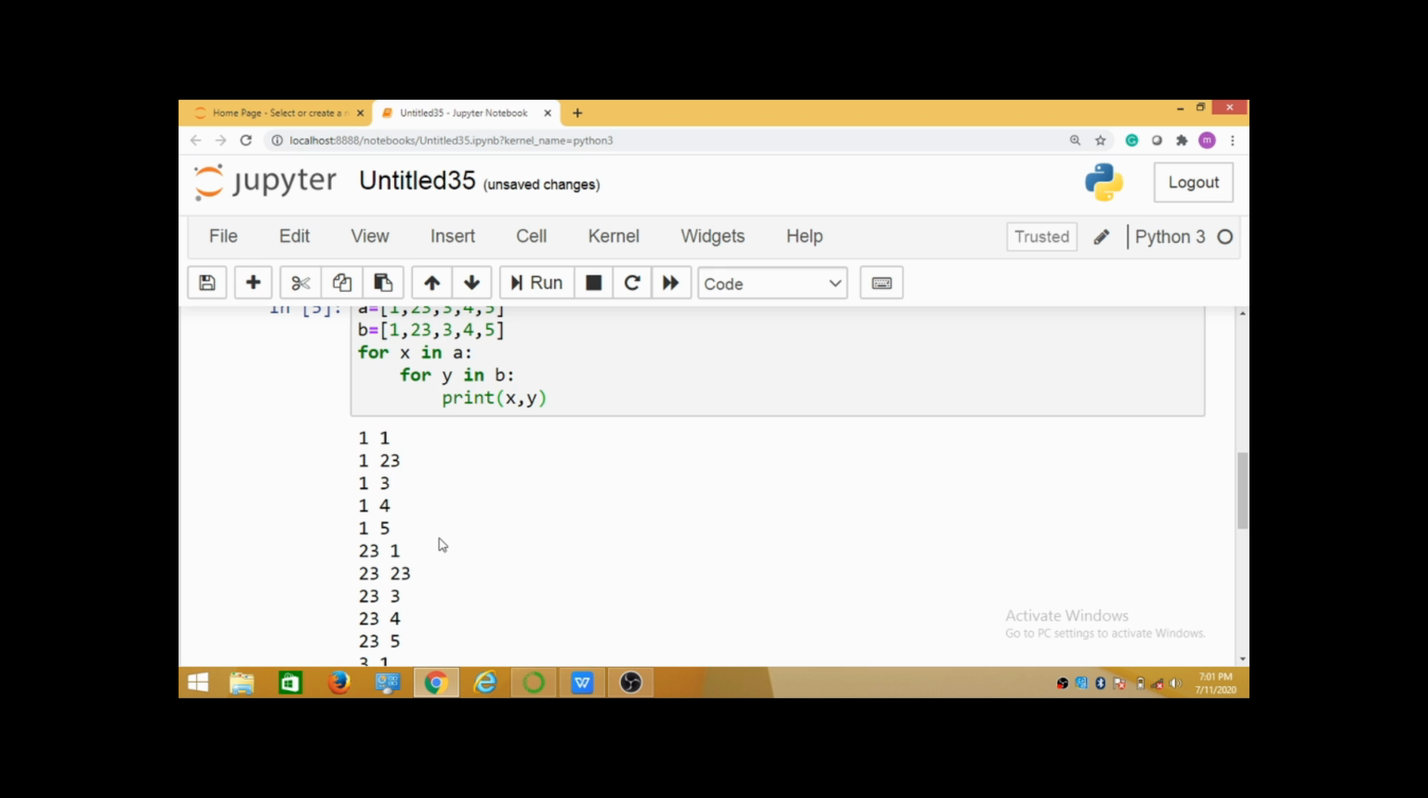In tomorrow's class we will see what conditional statements are available in Python.